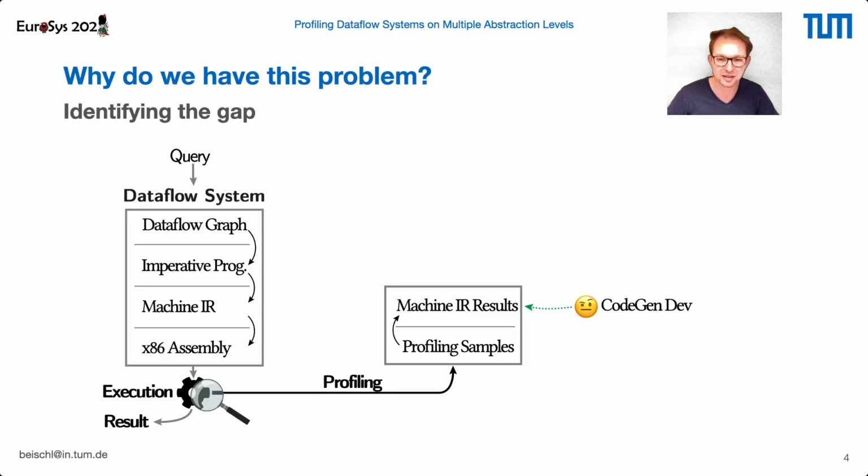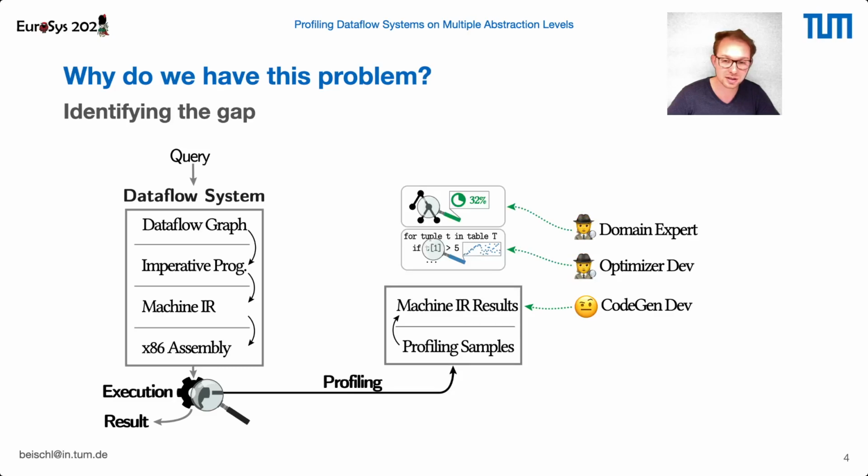However, those results are far too low level for any higher level developer because they just cannot map the results to the components they're actually working on. But still, they need profiling results that match the components in the higher levels of our data flow system to optimize our entire data flow system itself.